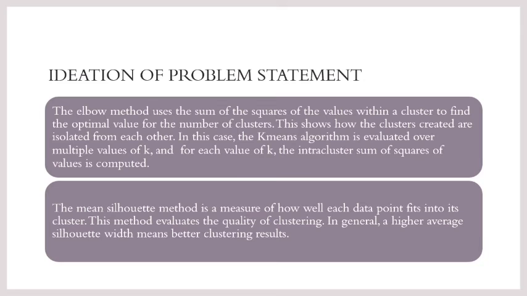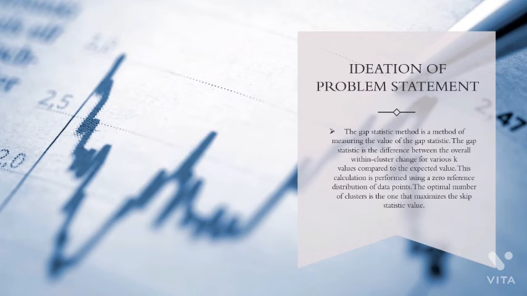The silhouette method is a measure of how well each data point fits into its cluster. This method evaluates the quality of clustering. In general, a higher average silhouette width means better clustering results. And this is one of the ideations of the problem statement.